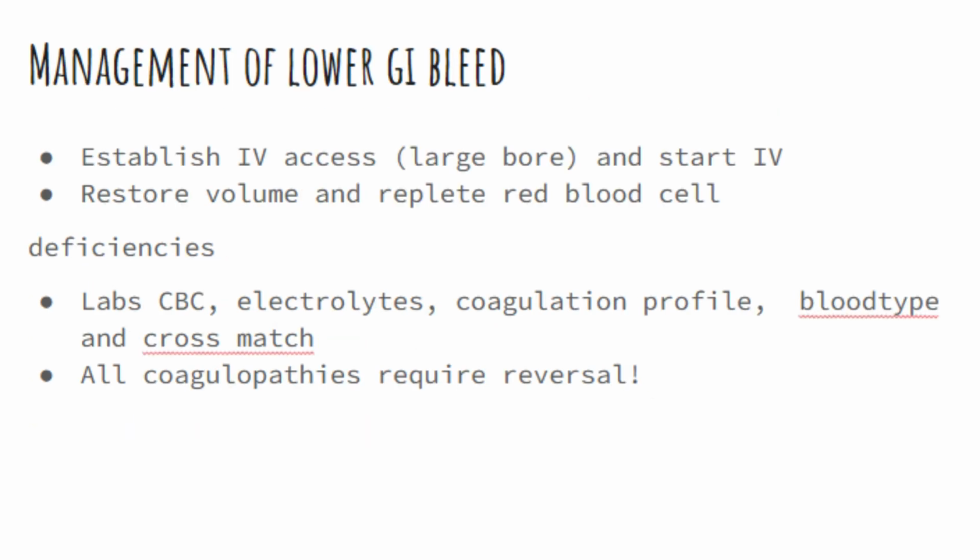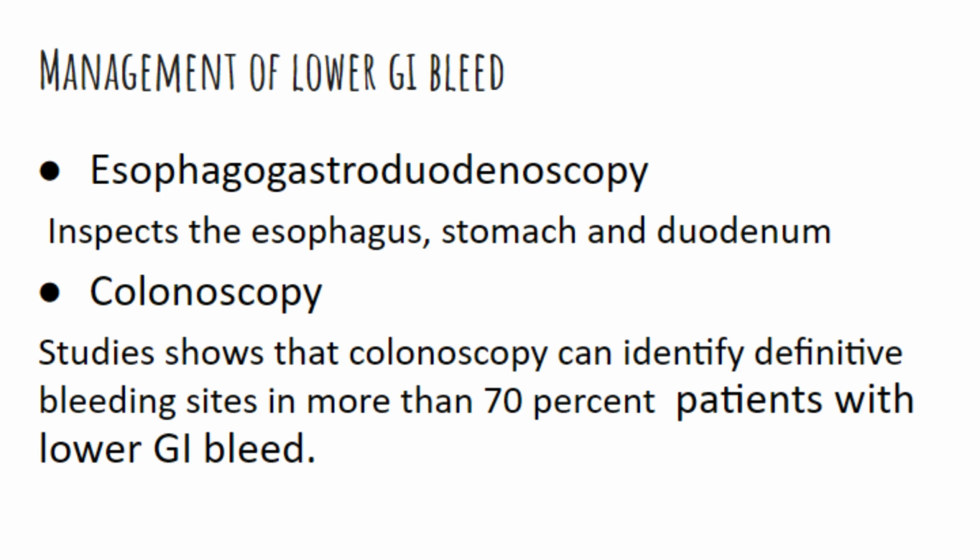Management of lower GI bleed: establish IV access, large bore, and start IV fluids to restore volume and replete red blood cell deficiencies. Labs: CBC, electrolytes, coagulation profile, blood type and cross-match. All coagulopathies require reversal. Esophagogastroduodenoscopy inspects the esophagus, stomach and duodenum.